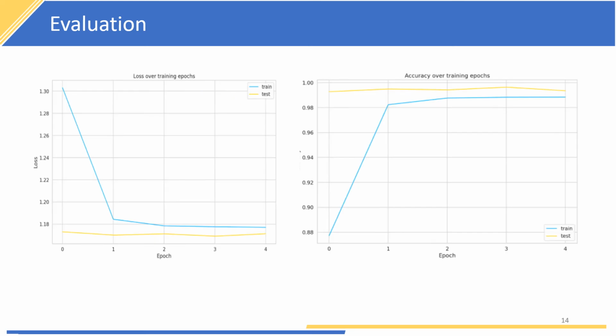The first graph shows the loss versus epoch graph, and we can see that as the number of epochs increases, the loss in the training phase decreases, which tells that the model is working better and giving better results. The second figure shows the accuracy versus epoch graph, and as the epochs increase, accuracy also increases, so our model is training well.